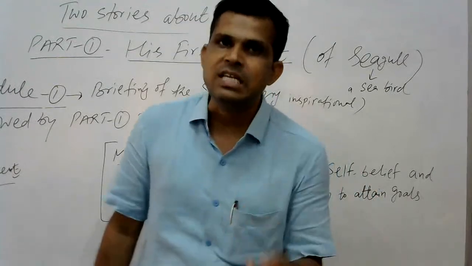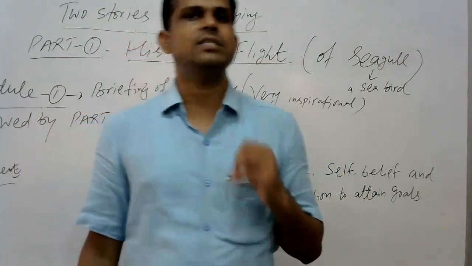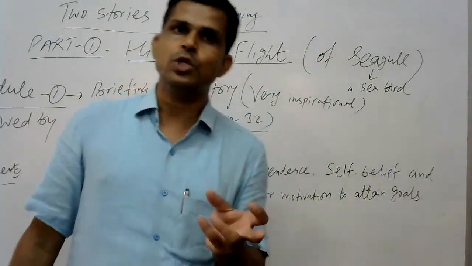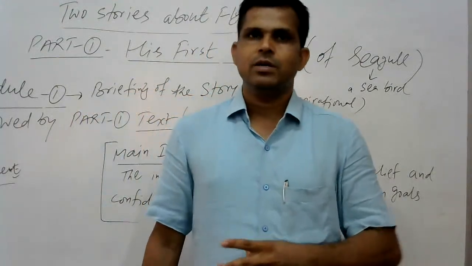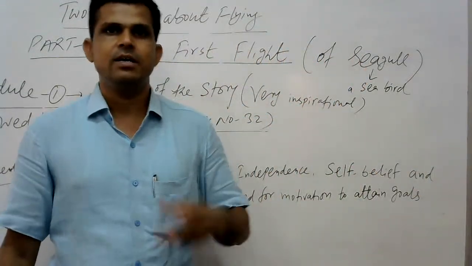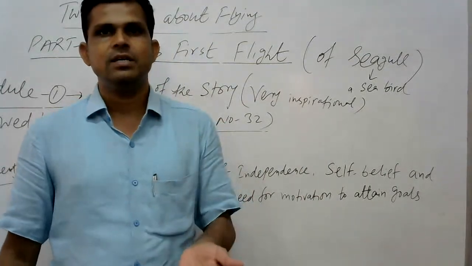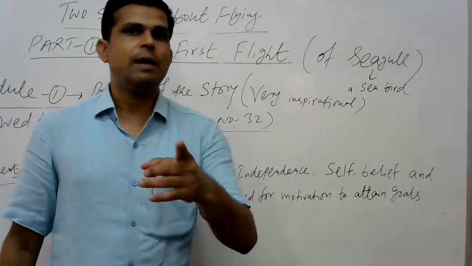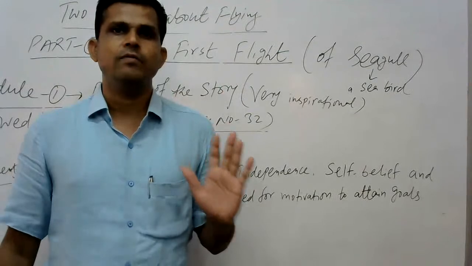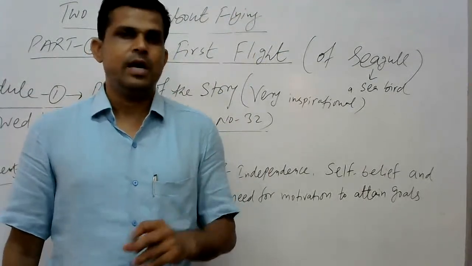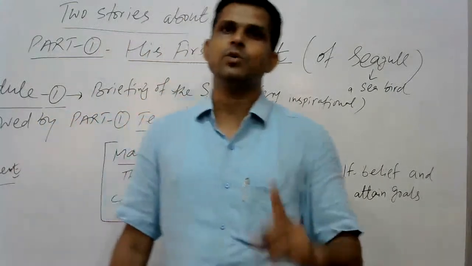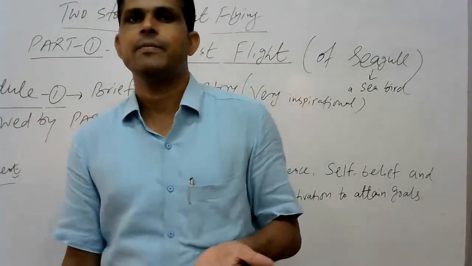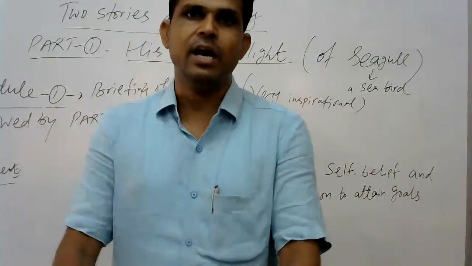To make the change in the child, usually parents or elders in the family use this tool. The same tool is used by birds also, elder birds in the family. So the seagull's mother, father, siblings, family members and elders usually used to give a warning to this bird that if you do not learn to fly, we will not give food to you. And it was not like this that they were not interested to give food to it. It was that they wanted to make him learn how to fly. Their purpose was that he should also learn how to fly.